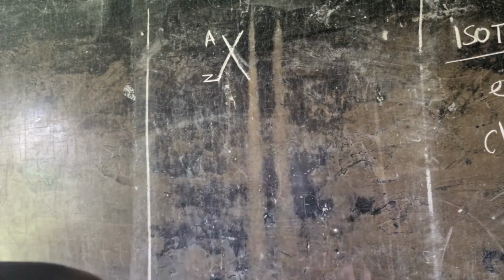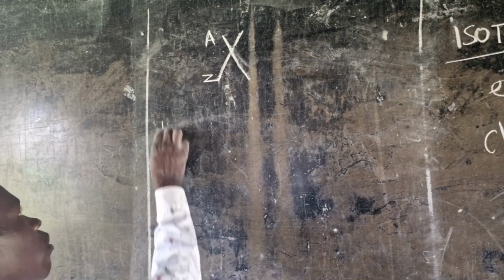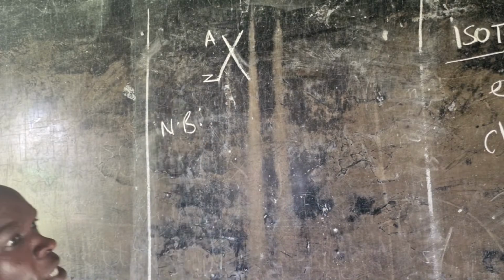Now, you can note the following just from the definition.